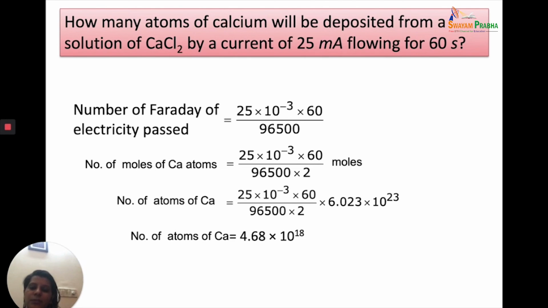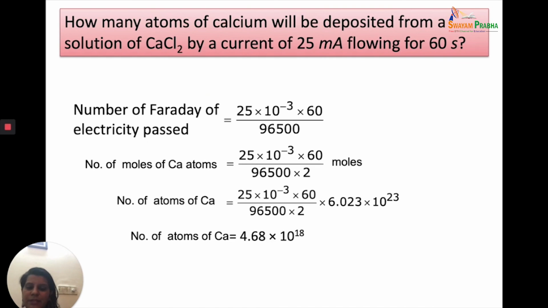Now let's look at another problem. How many atoms of calcium will be deposited from a solution of calcium chloride by a current of 25 milliampere flowing for 60 seconds? Now, what is the number of Faraday of electricity passed? How do we know that? We know that Q upon F will give me the number of Faradays. So what is the charge? What is the current? 25 into 10 to the power minus 3 amperes across 60 seconds. So 25 into 10 to the power minus 3 into 60 upon 96,500 will give me the number of Faradays